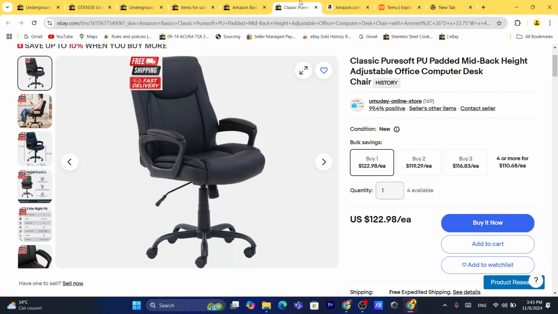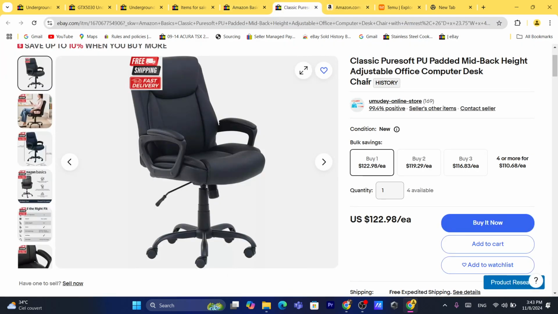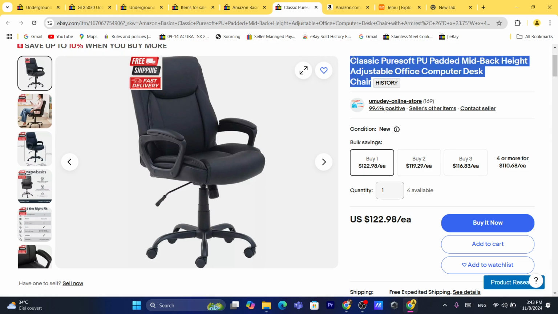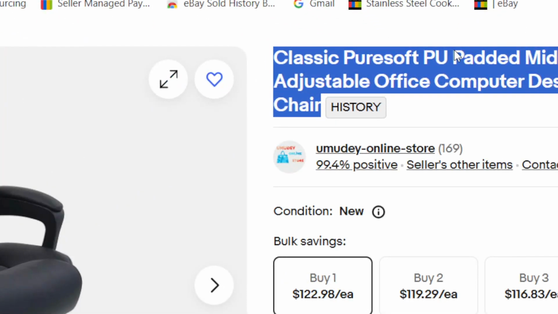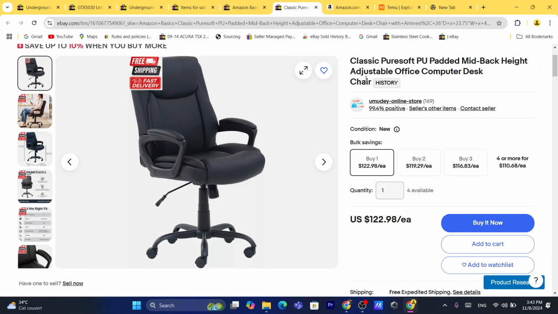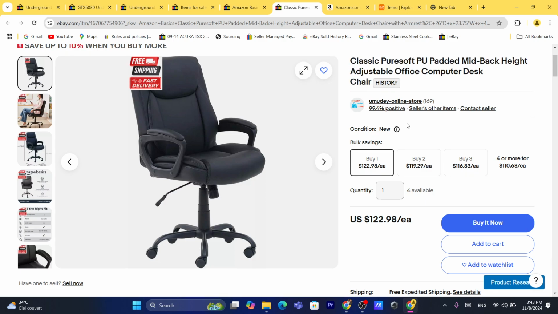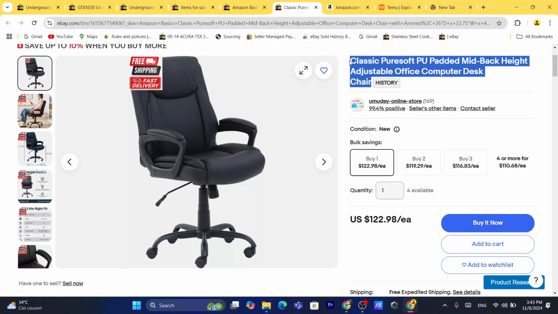Of course, I'm going to download the images from Amazon, but the only thing that I'm going to copy from the seller on eBay is the title. Why? Because it's proven to work. This title, people are searching for this title on eBay, but not now. Why? Because this product doesn't have any sales, so I'm not going to even think about it. Okay, I'm not going to list this product, because if I list it, I'm just going to get the exact same results, which is 0 sales.